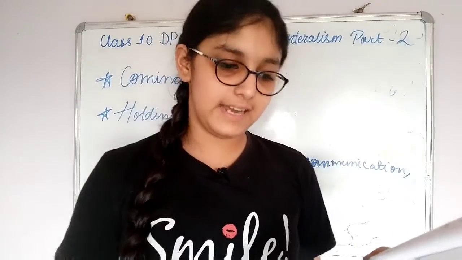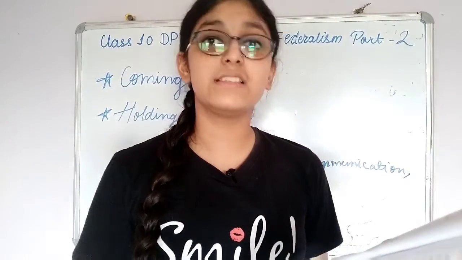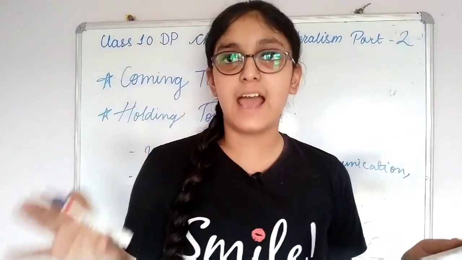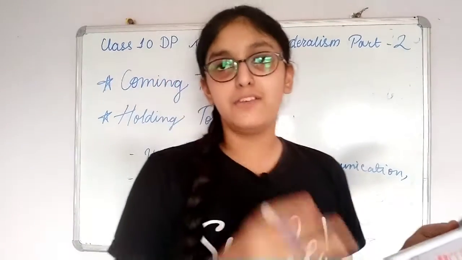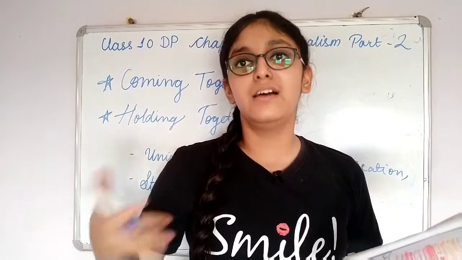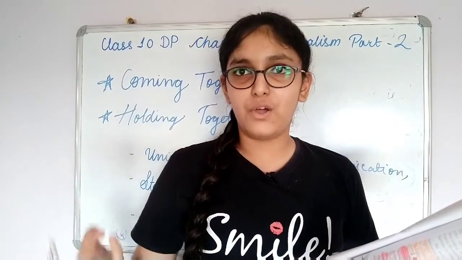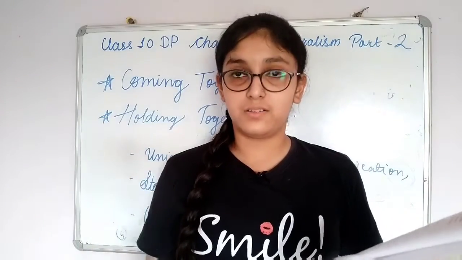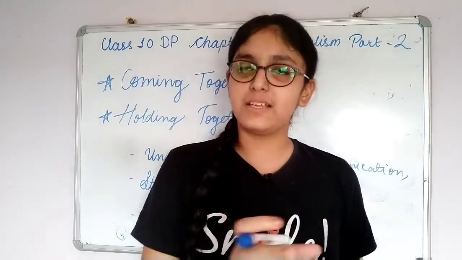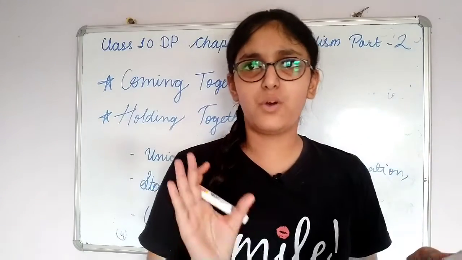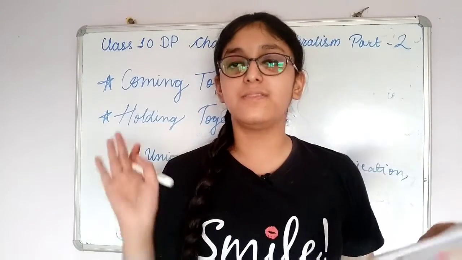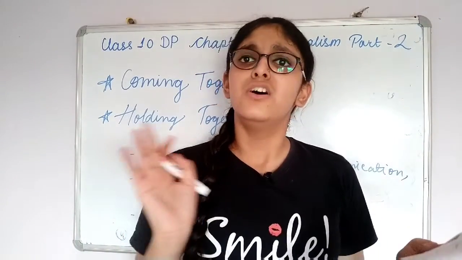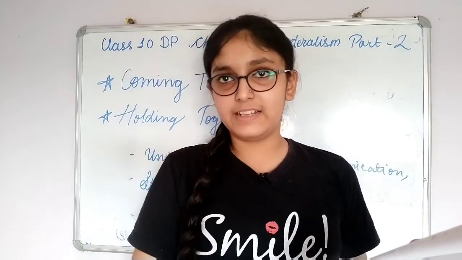Now next, the state list. It contains subjects of state and local importance, such as police. Each state has its own police, and if a state has more crime or violence, the police force will work more strictly in that state. And if a state is very non-violent and working nicely, the police will be appointed in another way.